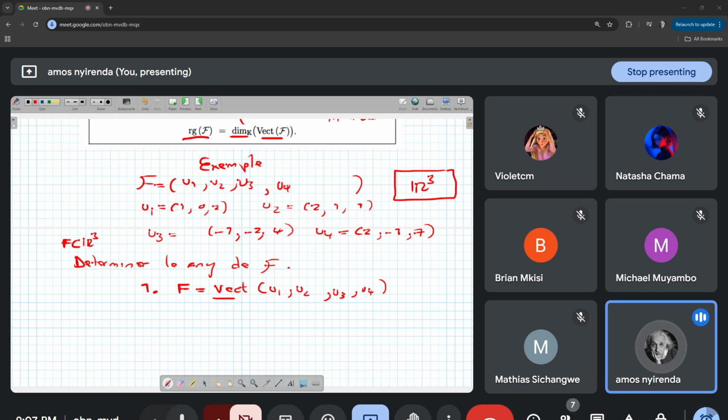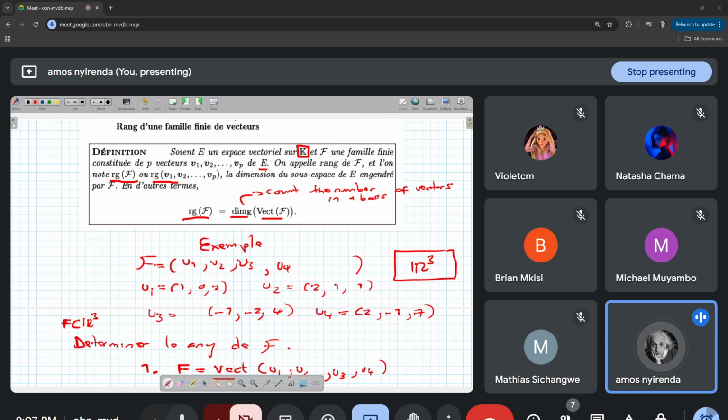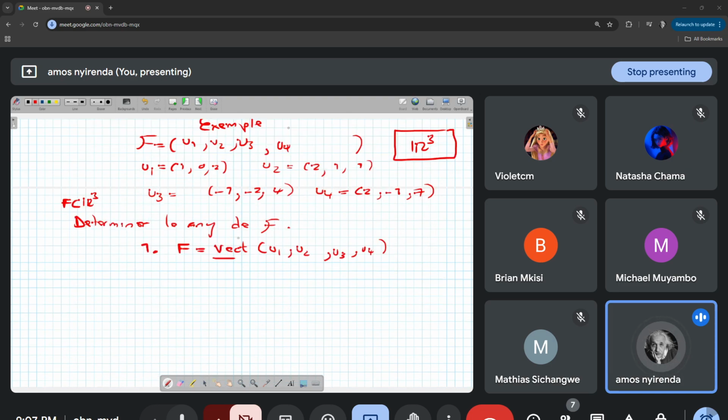Why am I setting F equal to Vect? Because in the definition we have Vect, so I need to introduce it. Then the next step is finding a base of F.